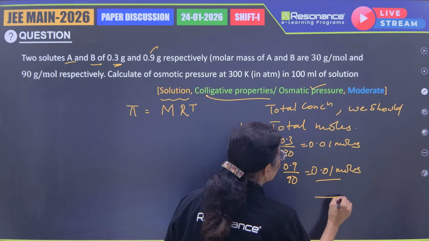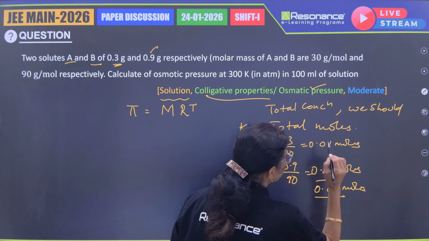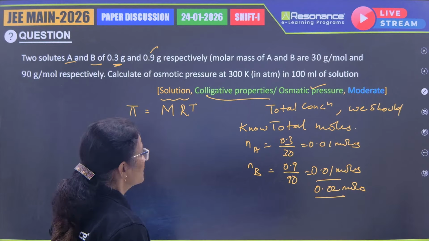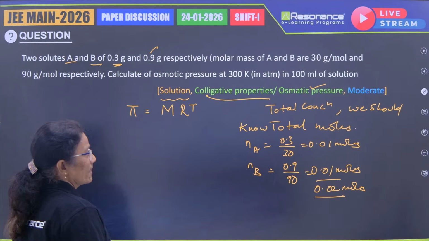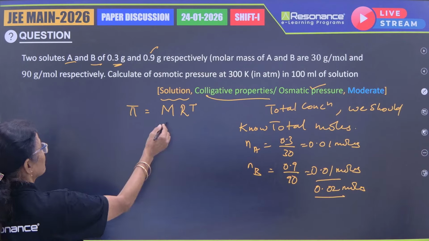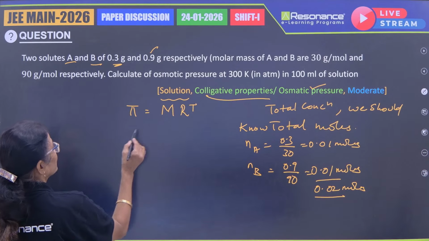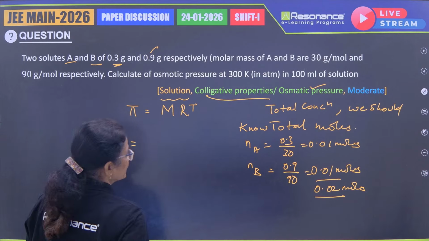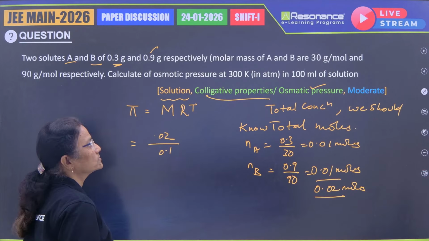So totally 0.02 moles are present, and these 0.02 moles are present in 100 ml, and he is asking us the osmotic pressure of the total solution. So let us calculate molarity. Molarity is 0.02 divided by 0.1. Why? Because it's 100 ml.